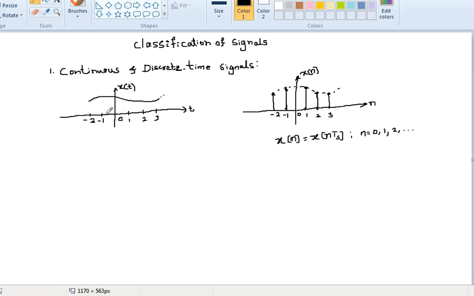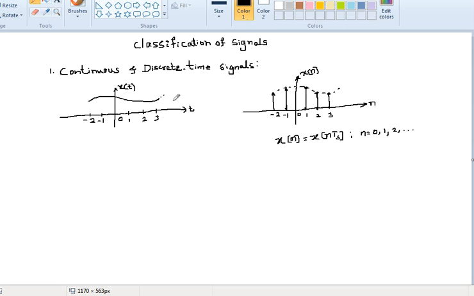If t is 1.001, it has its value. Similarly, for 0.0001 also the signal exists. So the continuous time signal has a value for all the values of t over a certain range, or it may run from -infinity to +infinity.